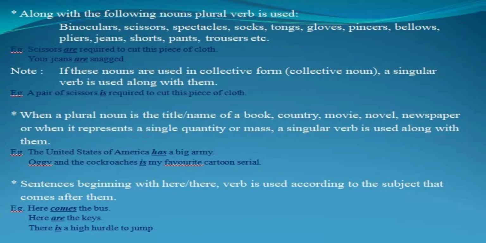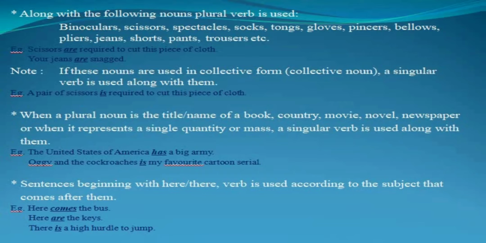ठीक है. Next rule is, when a plural noun is the title or name of a book, country, movie, novel, newspaper, or when it represents a single quantity or mass, a singular verb is used along with them.